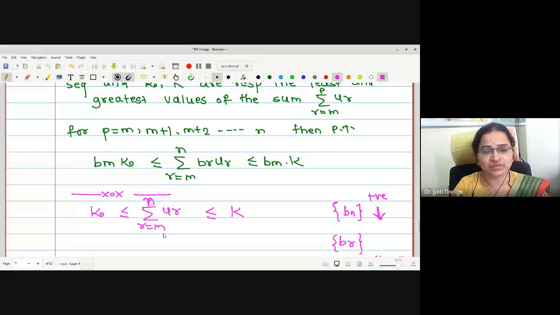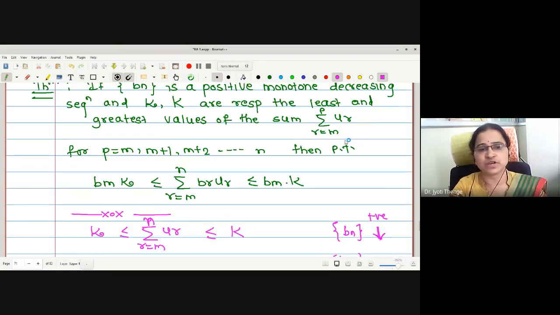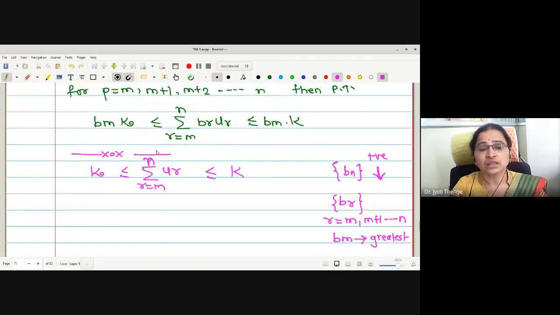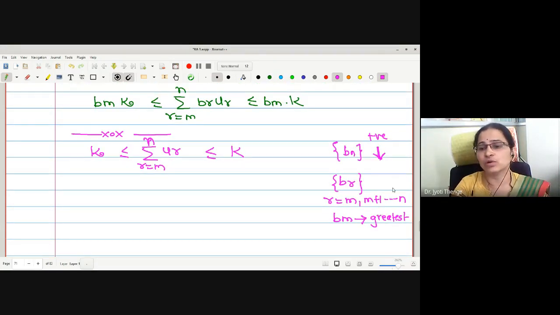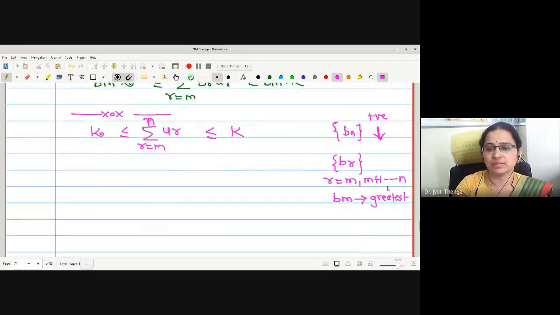Therefore, we want to prove that whenever summation u_r, r equals m to n, lies between small m times k and capital M times k, then if the series terms are multiplied by the corresponding terms of the sequence b_n, the new series has least value b_m k and greatest value b_m capital K, where b_m is the greatest among all the numbers b_{m+1} up to b_n.